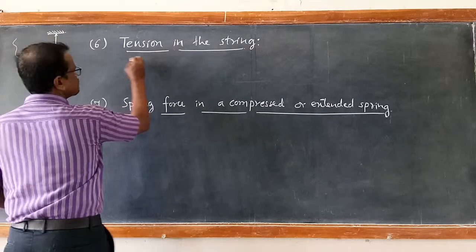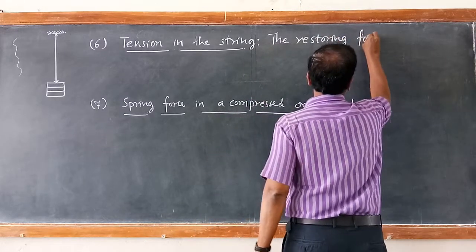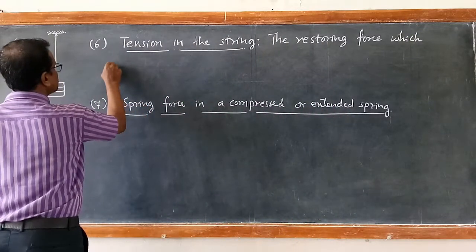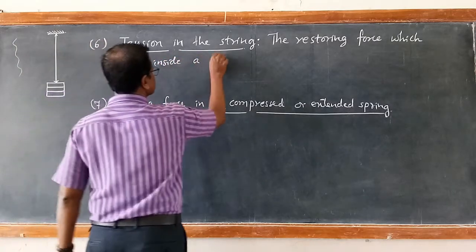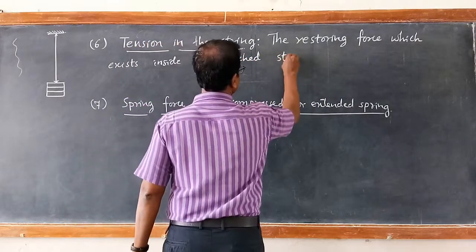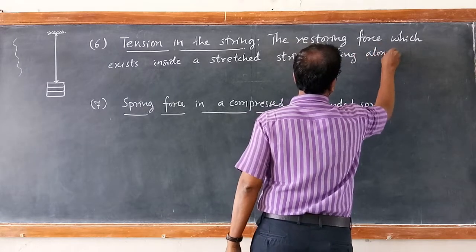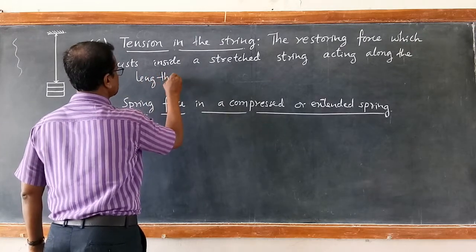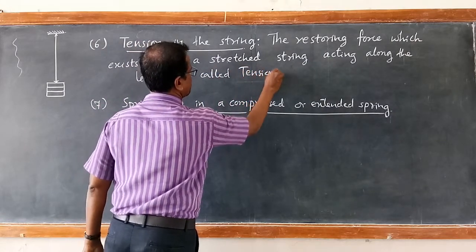So we can write: the restoring force which exists inside a stretched string, acting along the length, is called tension.